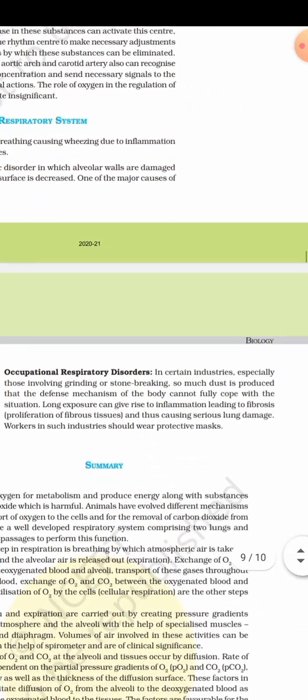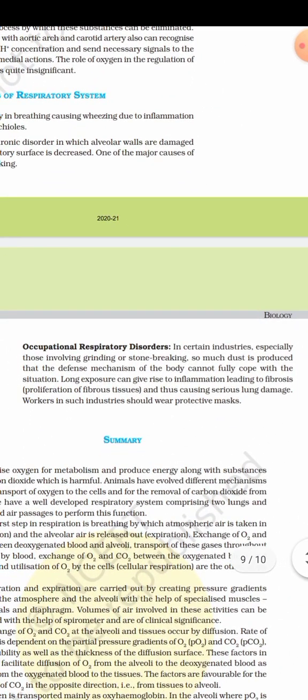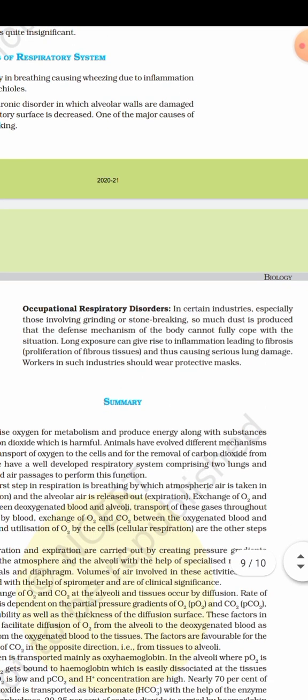Now, occupational respiratory disorders. In certain industries, especially those involving grinding or stone breaking, so much dust is produced that the defense mechanism of the body cannot fully cope with the situation. Long exposure can give rise to inflammation leading to fibrosis, proliferation of fibrous tissue, and thus cause serious lung damage. Workers in such industries should wear protective masks.